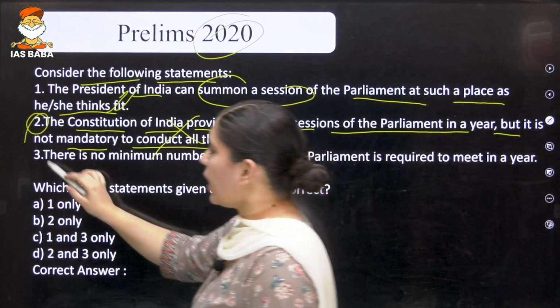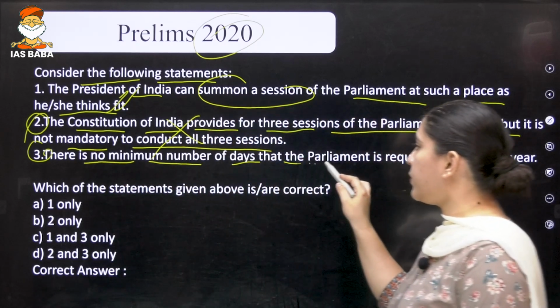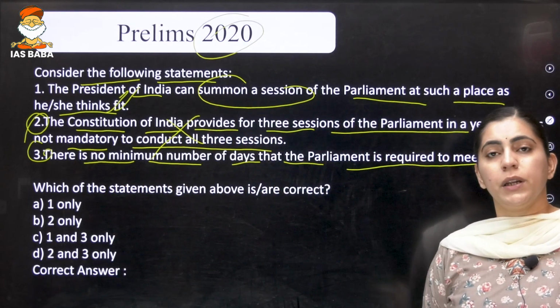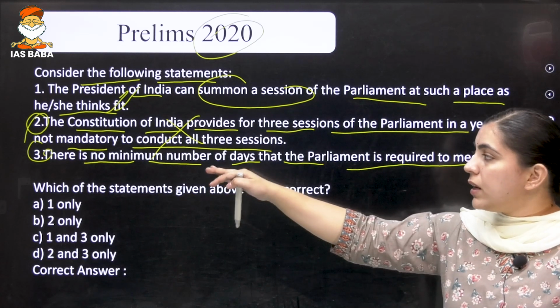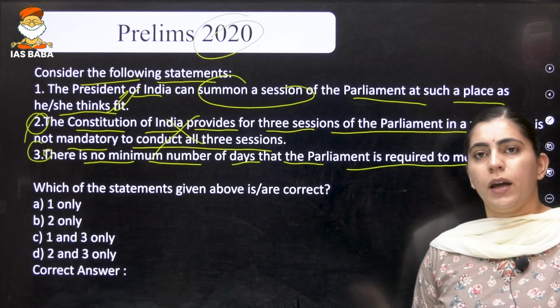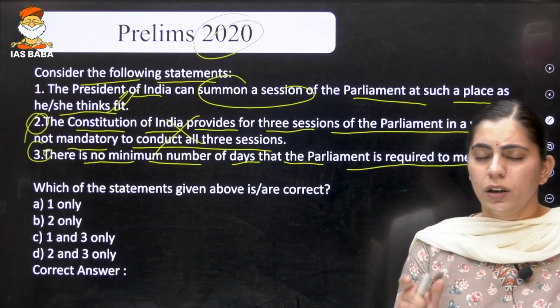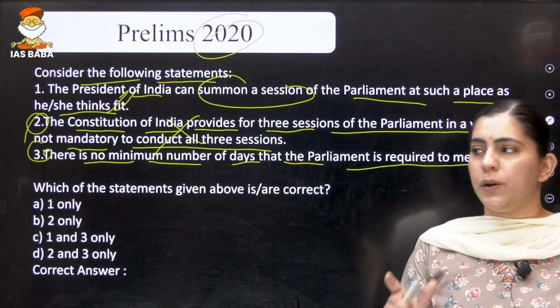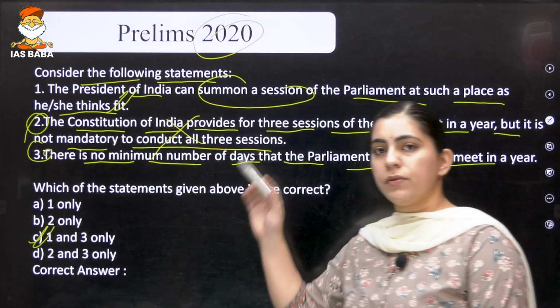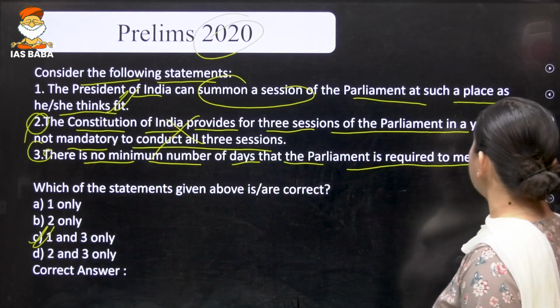The third statement says that there is no minimum number of days that Parliament is required to meet in a year. Yes, this particular statement is correct, because there is no minimum number of days written in the Constitution, such as that Parliament shall meet for 200 days or 150 days. It is not mentioned. So our correct option is option C, that is, the first and third statements are correct.